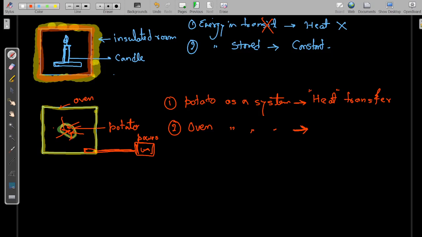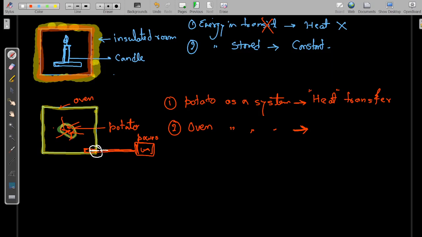Okay, so when we consider the oven as our system, you can easily see this is the boundary. The yellow color is the boundary of our system. There is only one interaction taking place at the boundary, which is the power supply. Focus on this boundary: the electrical power is coming, or we can say electrons are crossing the boundary, and due to electrons there is a current crossing the boundary.